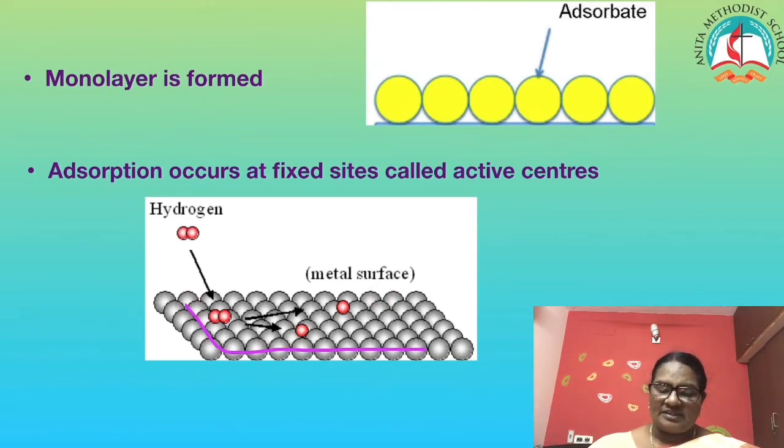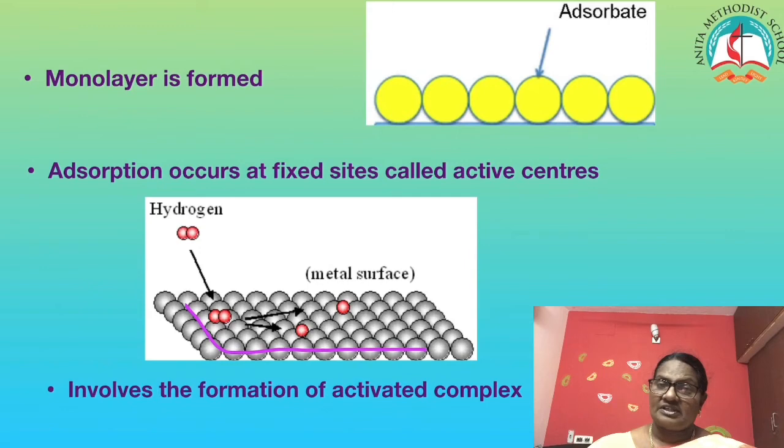So I have a metal catalyst here. There are so many metal atoms, but we can see the molecules of the gas are adsorbed only at certain points. The points or sites where actual adsorption takes place are called active centers. And chemical adsorption involves the formation of an activated complex. We saw that when I supply heat energy, the reactants absorb the heat, go to an activated complex, and only then decompose to give the products.